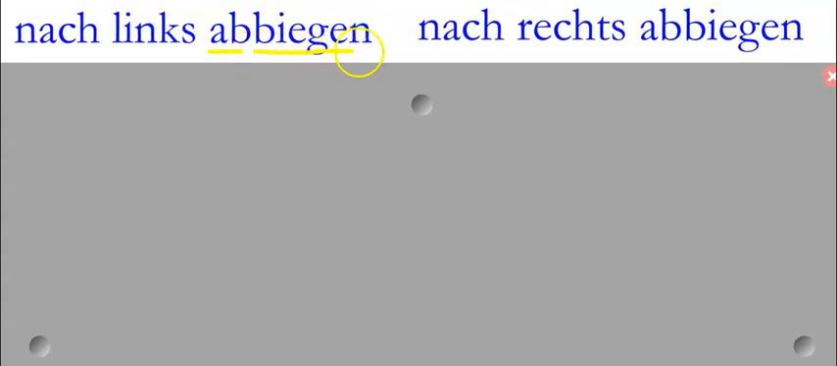Abbiegen is a separable prefix verb and it means to turn. So, ich biege nach rechts ab. I'm turning right. Ich biege nach links ab. Abbiegen, turning left. Das Auto biegt links ab. The car turns left.